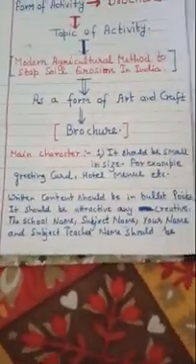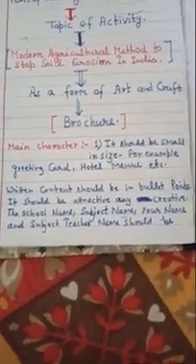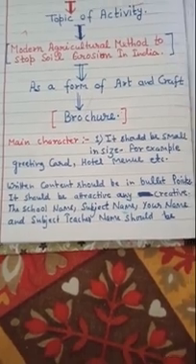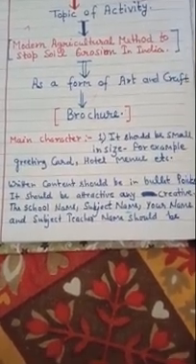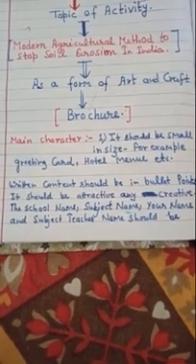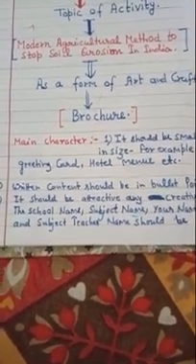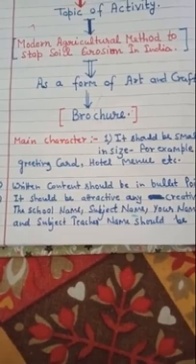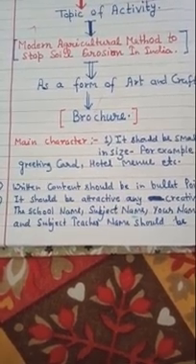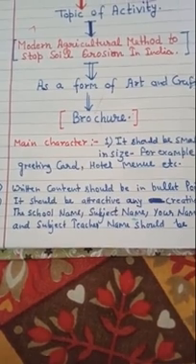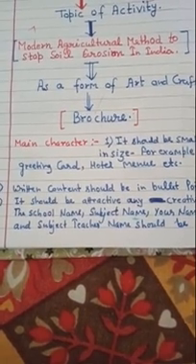Now the main point is how you will deal with the brochure: it should be small in size. Yes, it should be very small, just like the greeting cards you are used to taking from the market. They are hardly 6 or 7 inches in length and 4 to 4.5 inches in width.